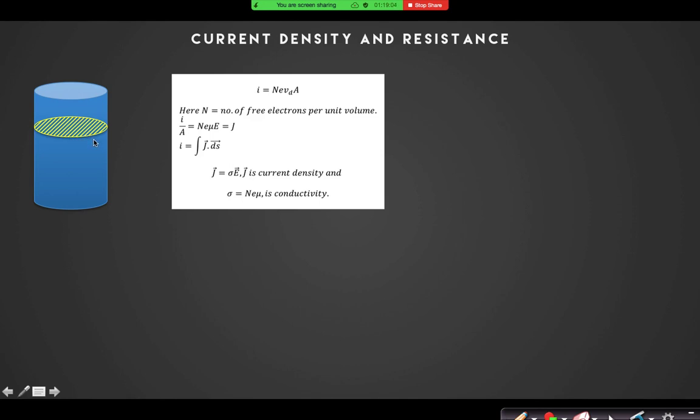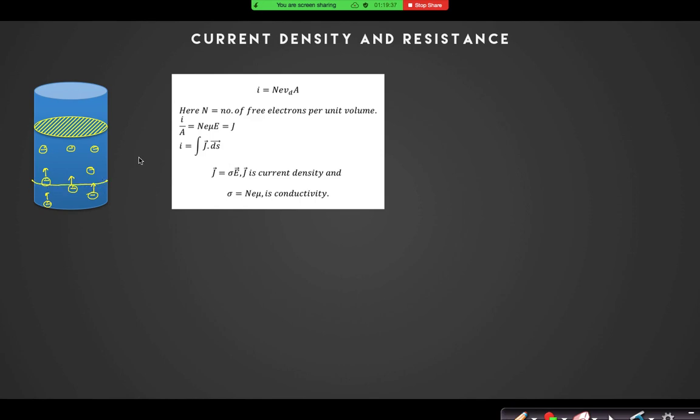Can I say that is the current? In 1 second, how much charge has crossed it, that is the current. So in 1 second, if I say that these are electrons, they are everywhere. Everywhere the electrons are present, and they are moving in a particular direction with drift velocity. Now I will only talk about drift velocities.